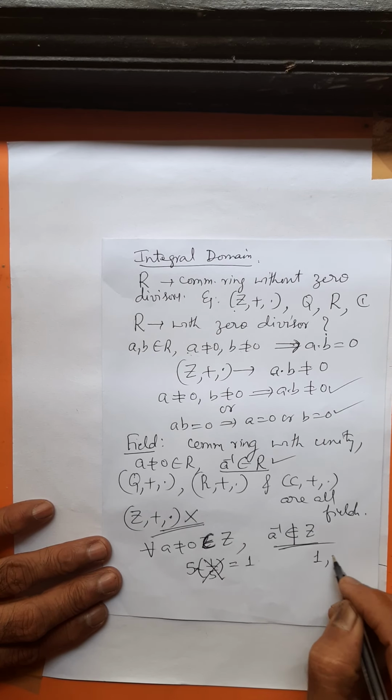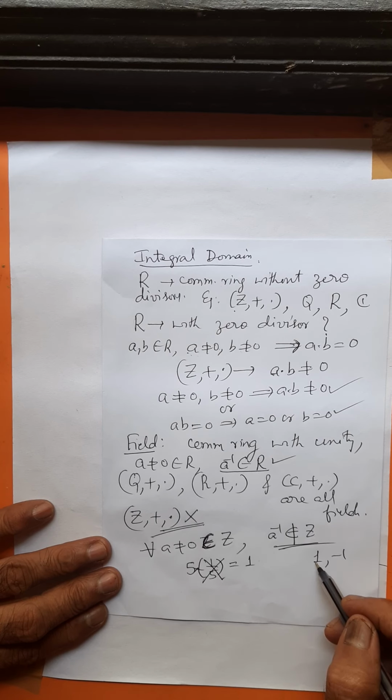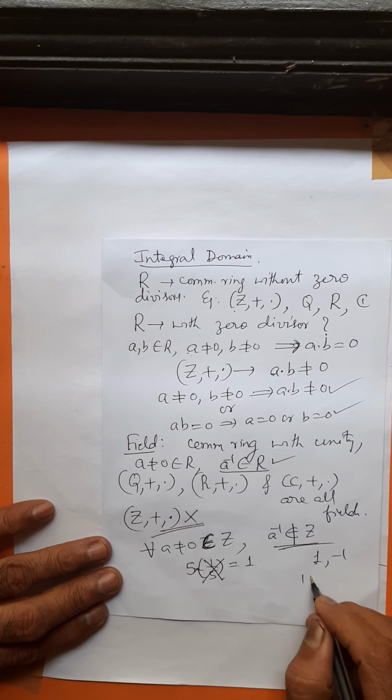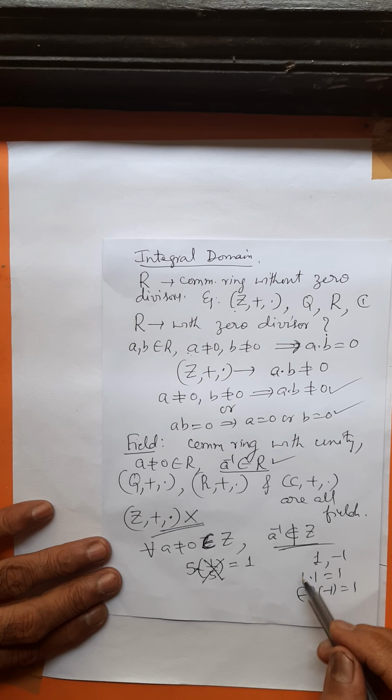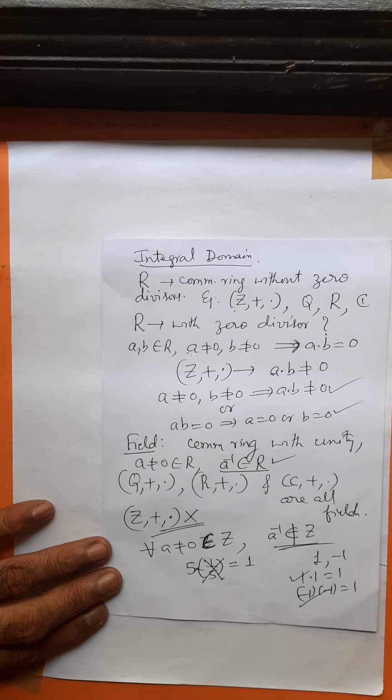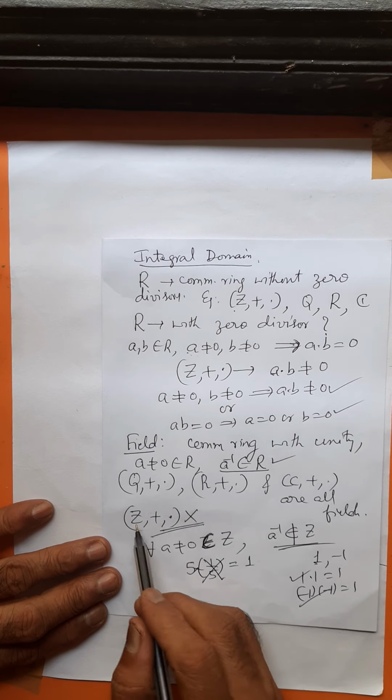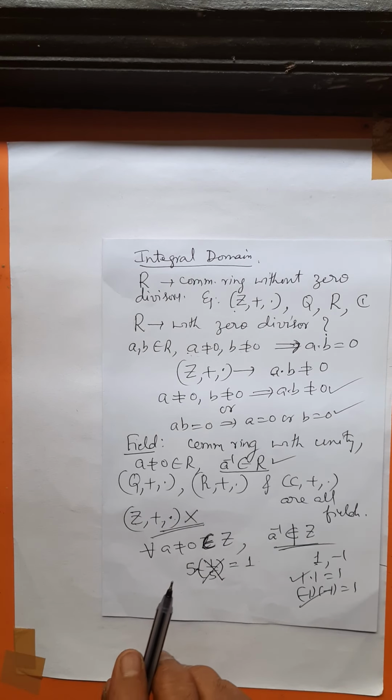Except for plus 1 and minus 1. For plus 1 the multiplicative inverse is 1, since 1 into 1 is 1. And minus 1 into minus 1 is 1. Multiplicative inverse exists for 1 and minus 1, but not for any other integer. Therefore, Z under addition and multiplication is not a field.